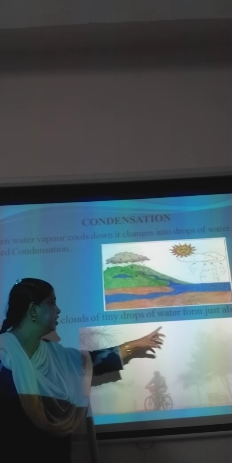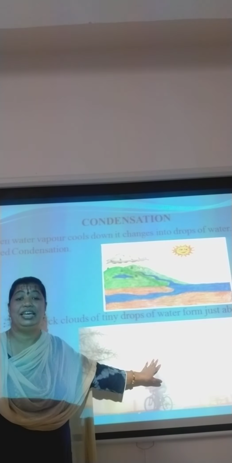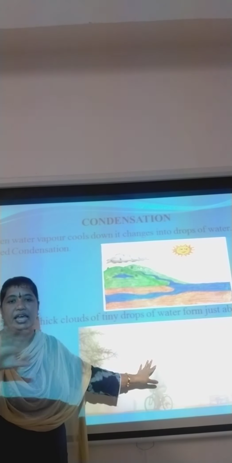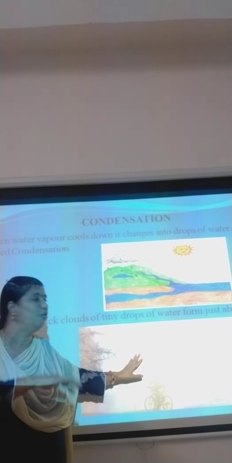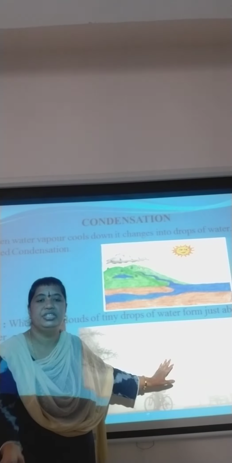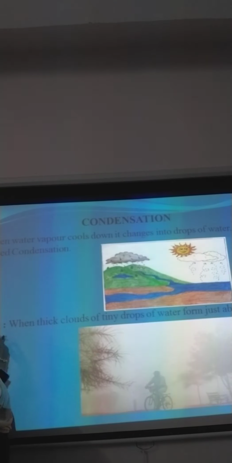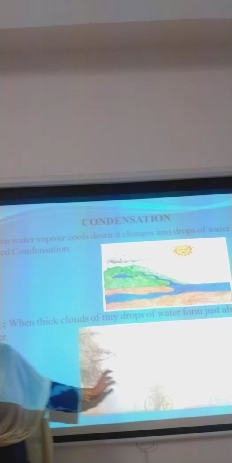What is fog? When thick clouds of tiny drops of water form just above the land or water. Morning in the winter season, now we are able to see this, right? In the winter season, you can find a small little cloud around us, wherein we are unable to see other people if we are going for a walk. These tiny drops of water formed just above the land or water are called fog. This fog you can see mainly in the winter season.